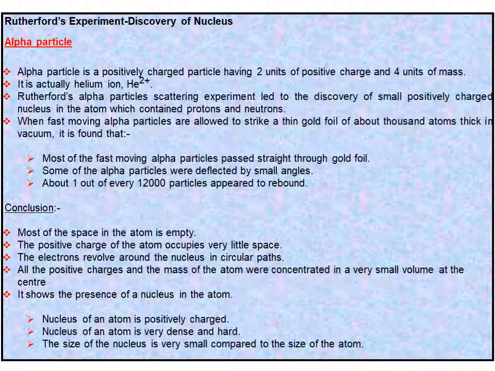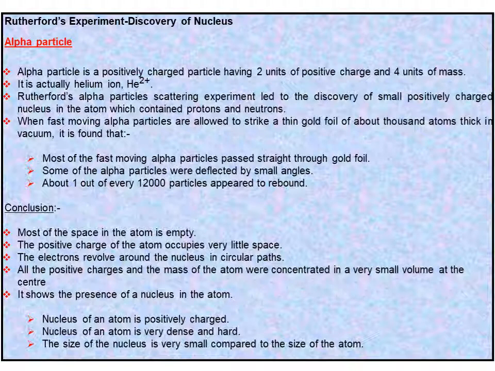He bombarded the same with high speed alpha particles. These are in fact positively charged helium nuclei. So now we will explain alpha particle. Alpha particle is a positively charged particle having 2 units of positive charge and 4 units of mass. It is actually a helium ion. Its symbol is He2+.